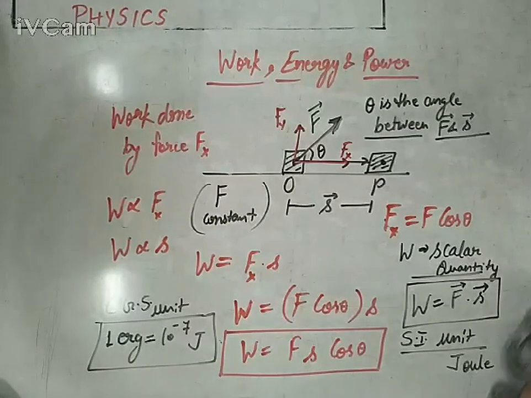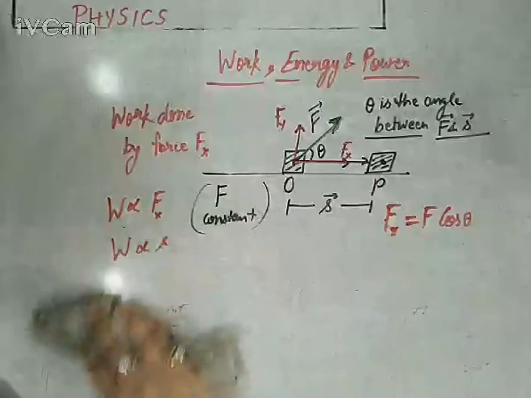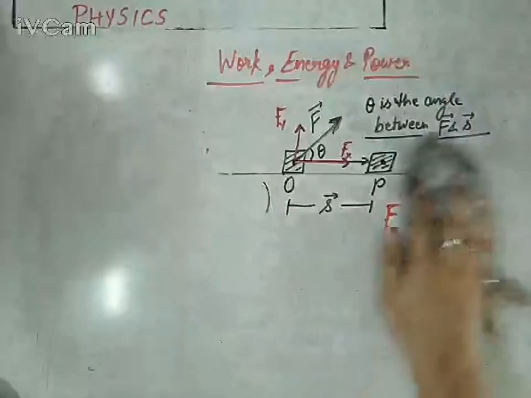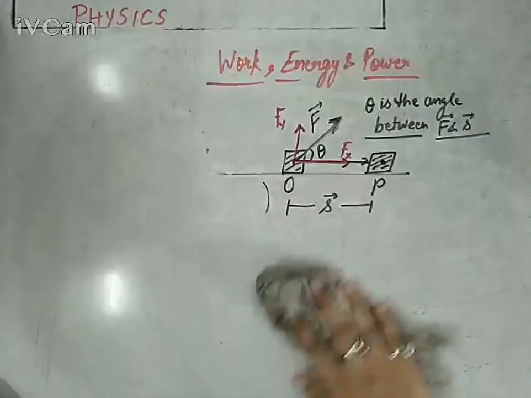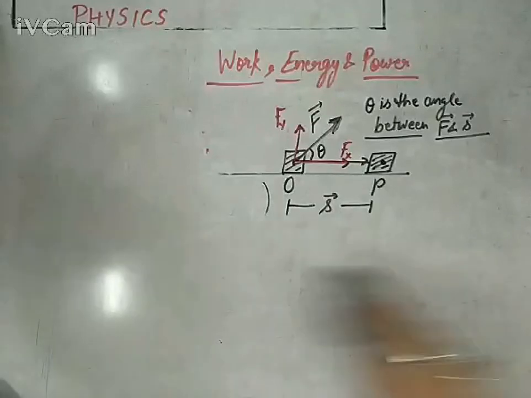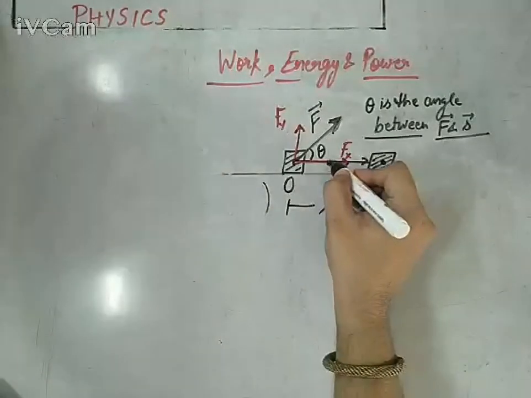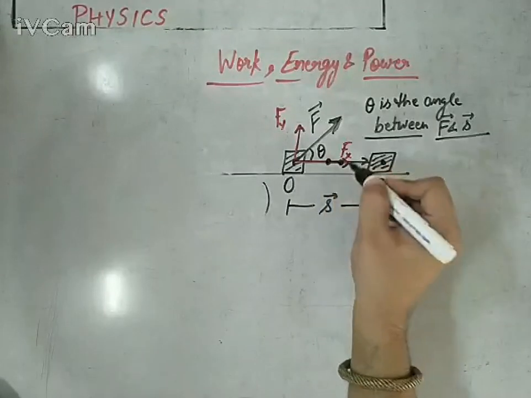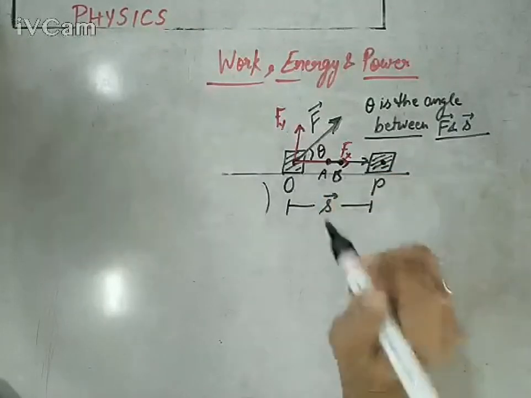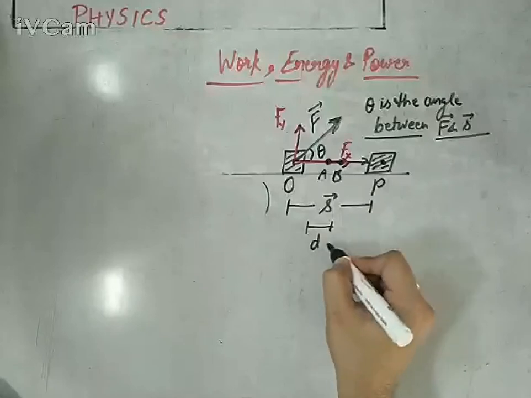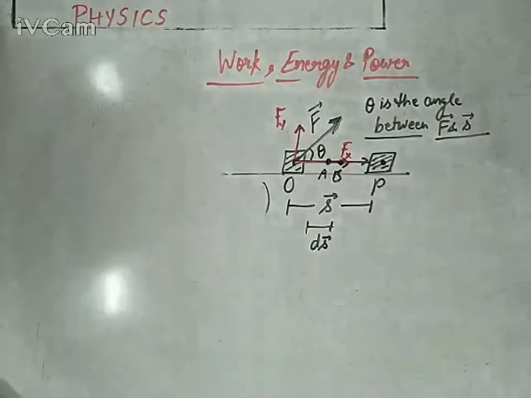So if we talk about calculus form of the same formula, it would look like this. If F is a variable force, for a variable force, let's say the body has been displaced by a very small displacement A to B. This small displacement is ds vector, for which a small work will be done.